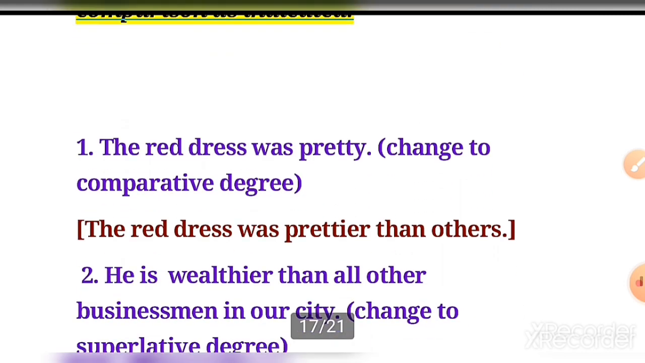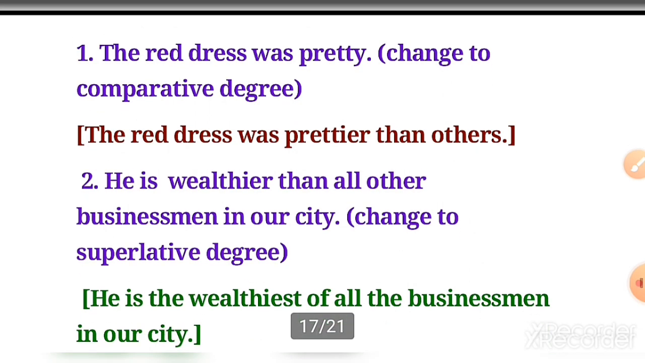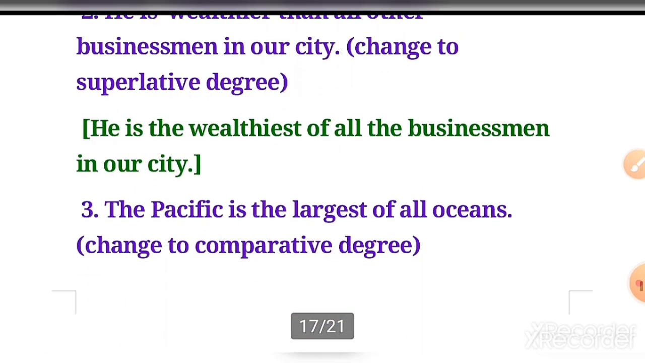Number 1, the red dress was prettier. Change into comparative degree. Answer becomes the red dress was prettier than others. Number 2, he is wealthier than all other businessmen in our city. Here you have to change into superlative degree. That becomes he is the wealthiest of all the businessmen in our city.